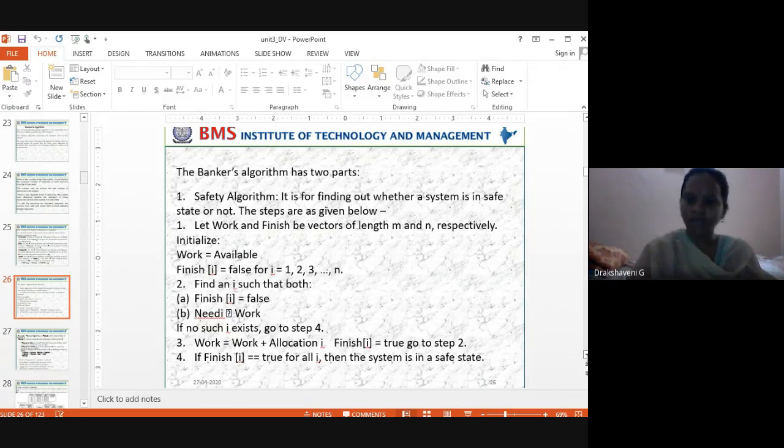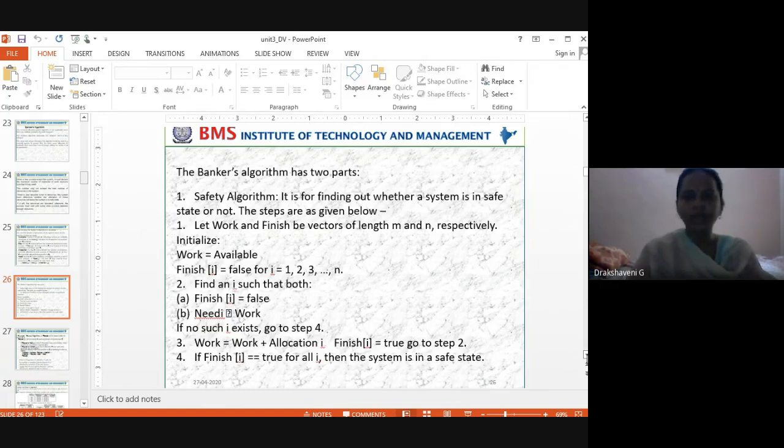That is called the safety algorithm. It finds out whether a system is in a safe state or not. Safe means deadlock is not occurring. Unsafe state means deadlock is occurring. I have to check whether it is safe or unsafe.